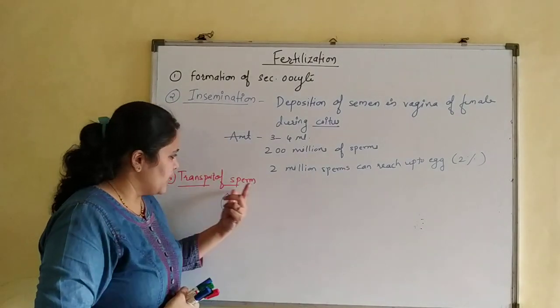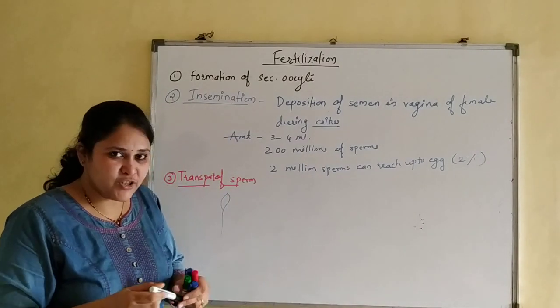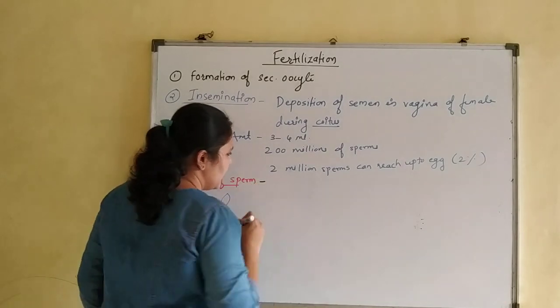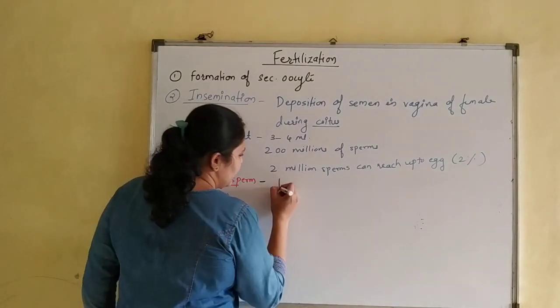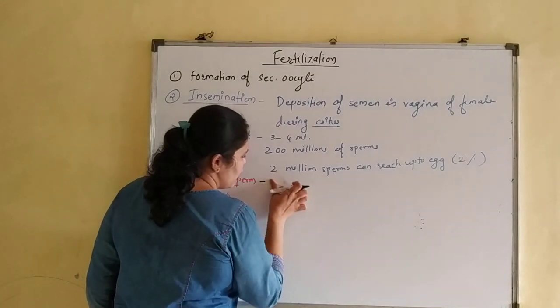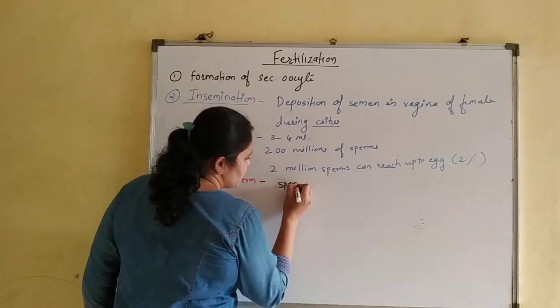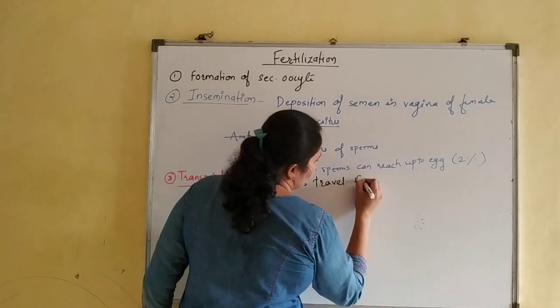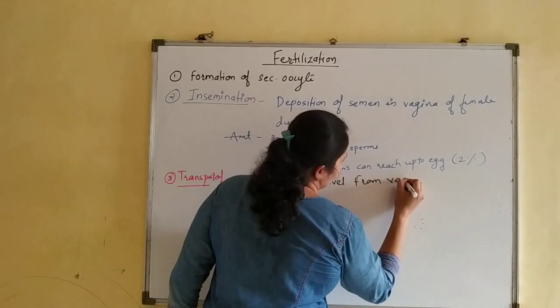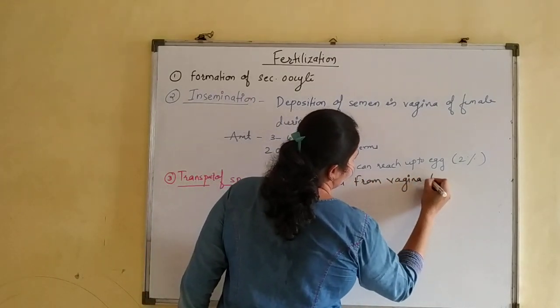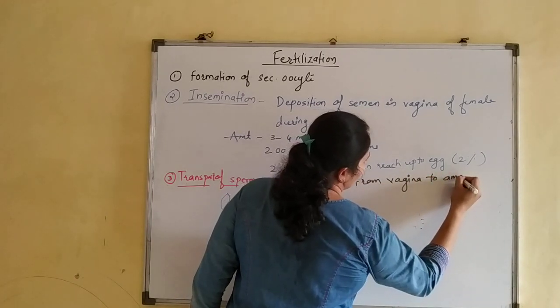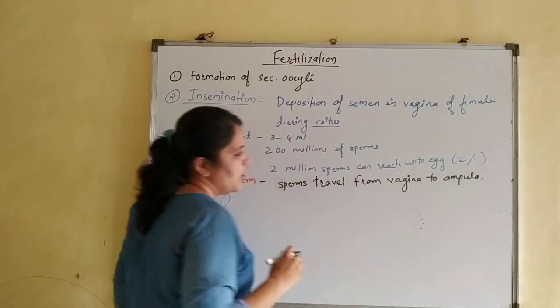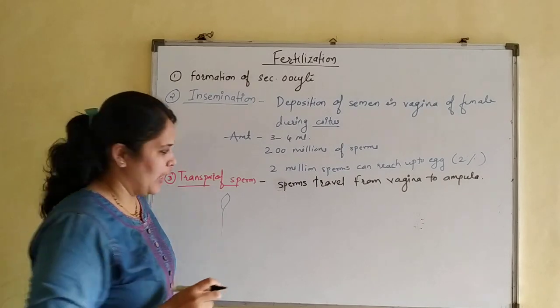So for transport of sperm, we will mention some points over here. From where do they go? Sperms travel from vagina to ampulla.